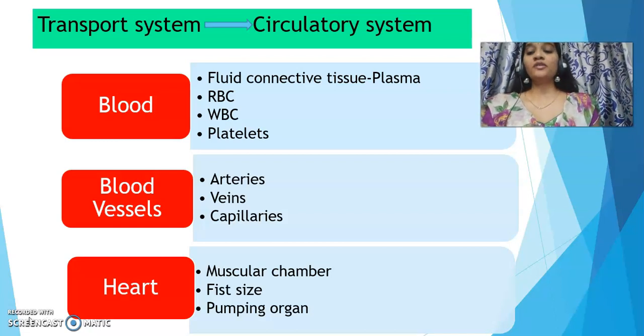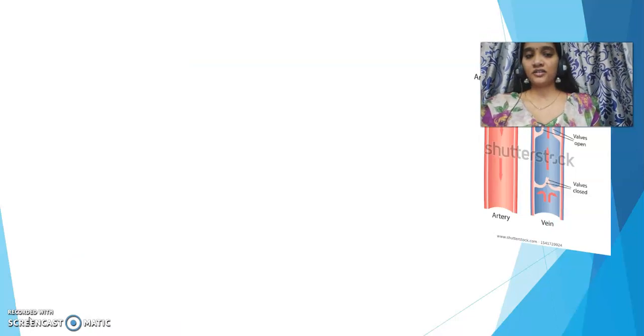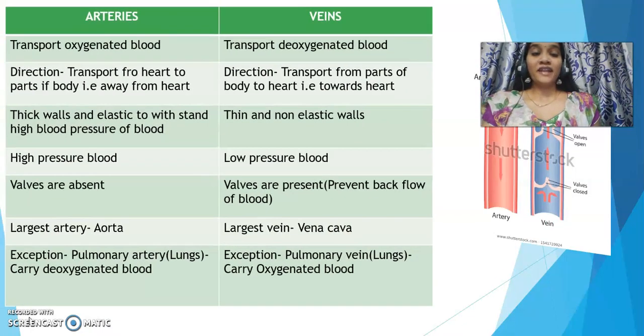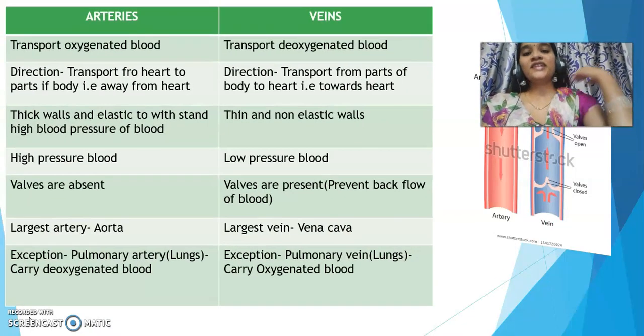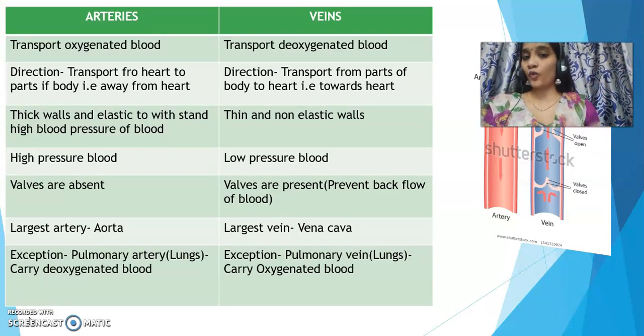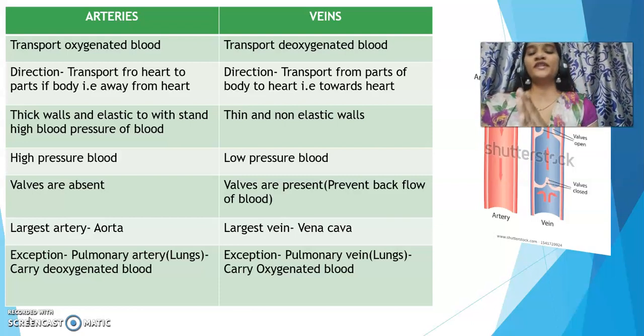So let's talk about blood vessels in detail. I said there are three types of blood vessels, namely arteries, veins and capillaries. The most important point for questions is to differentiate between the two blood vessels, arteries and veins. If you see this picture here, it shows clearly the differences between arteries and veins. Let's talk about what the differences are.